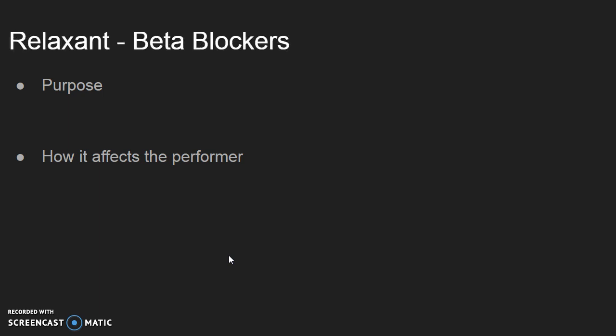Relaxant beta blockers. Beta blockers are used to lower the heart rate and blood pressure of the performer and to reduce their anxiety. This means that they may be used by athletes in sports such as darts or archery, because by lowering the heart rate and reducing the anxiety of the performer, it is going to improve the steadiness of the athlete and have a positive impact on their aim.